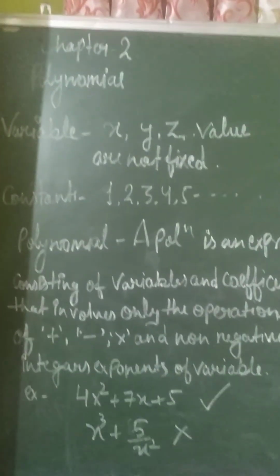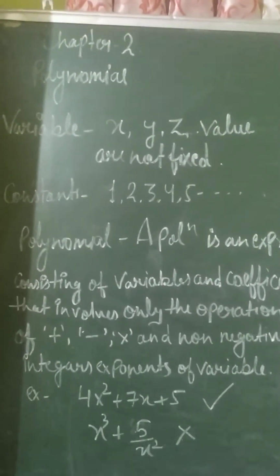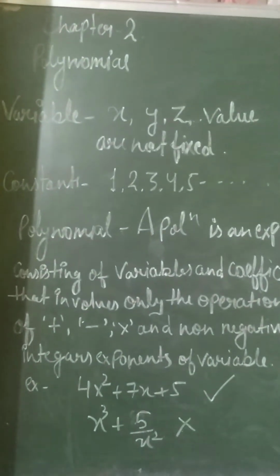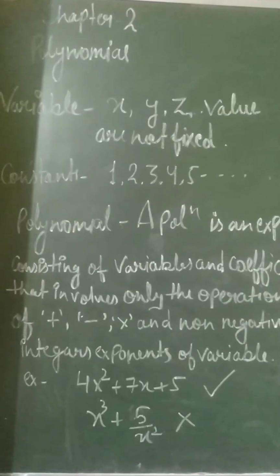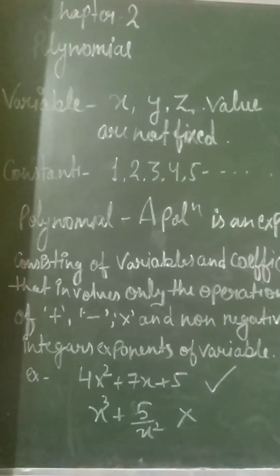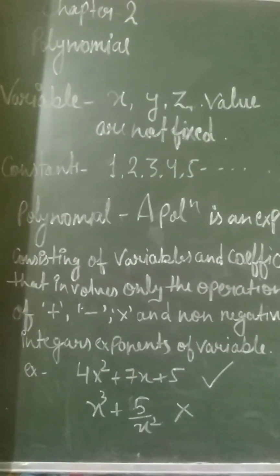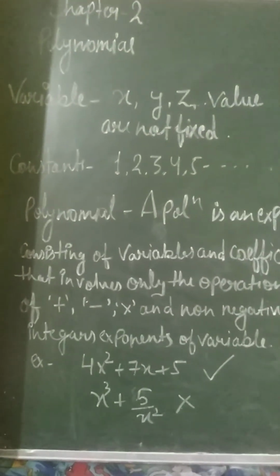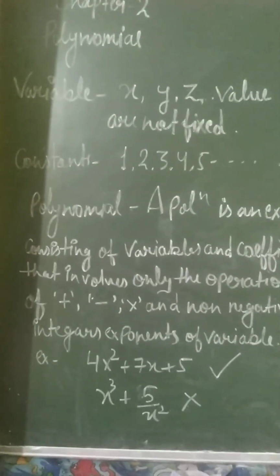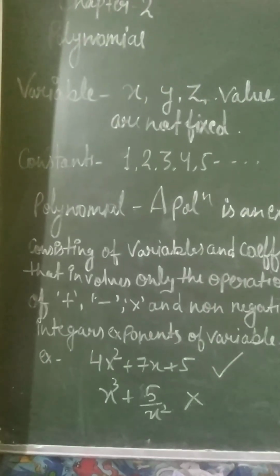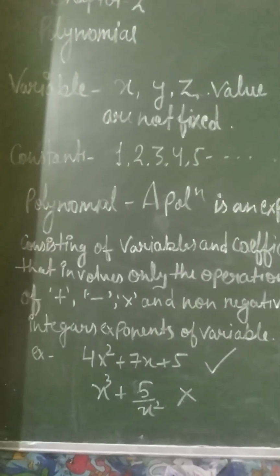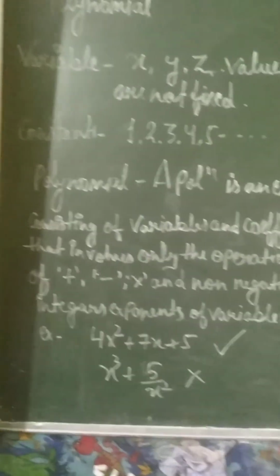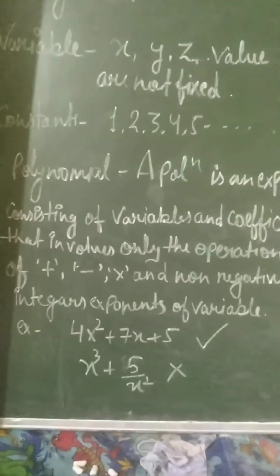Variables are x, y, z. Anything can come in the category of variables whose value is not fixed, because they are not giving us the value. We are supposing it, let it be x, and at last we are calculating it. You know it; in class 8 you have done such type of questions also. Constants are those whose value is fixed. Our natural numbers and whole numbers all come in the category of constants.